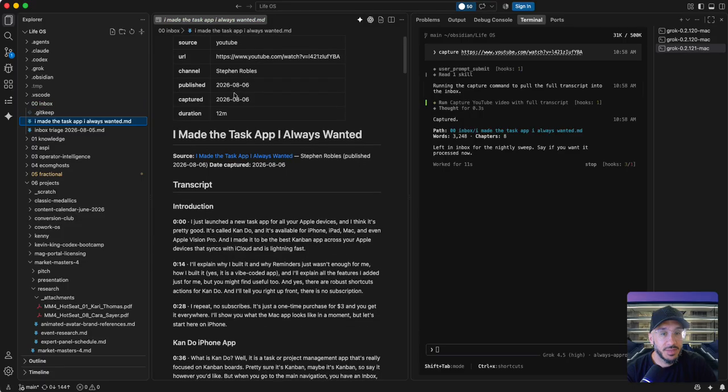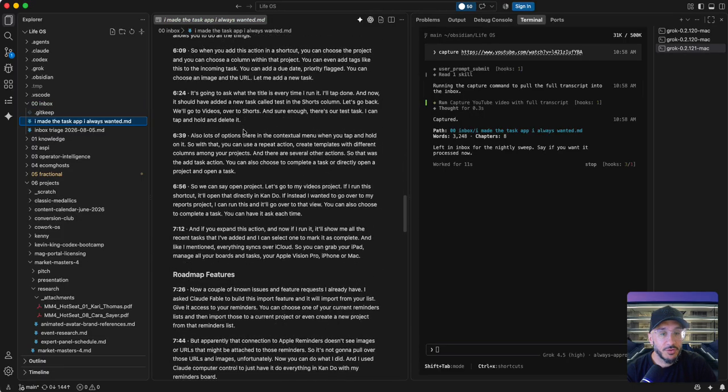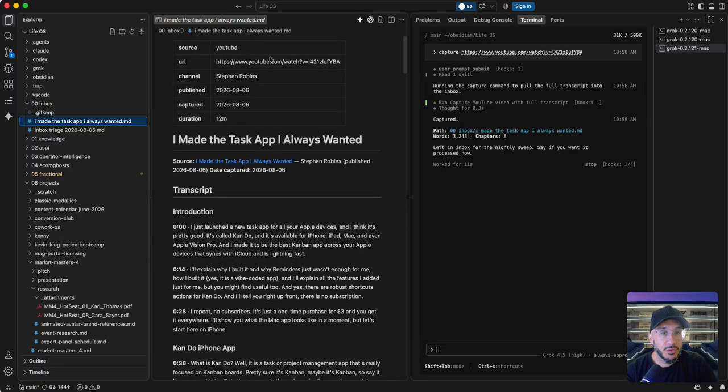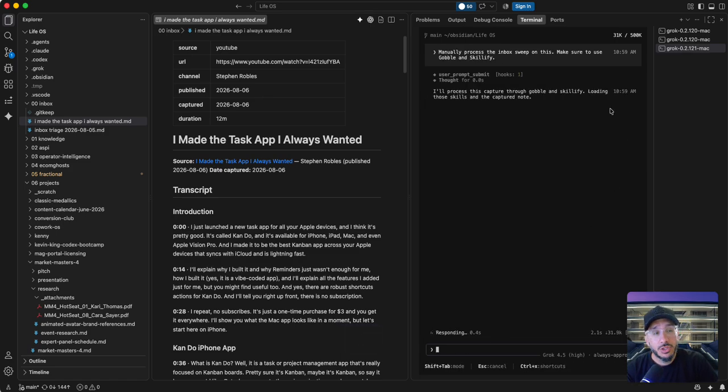So I have the same thing I would have in Obsidian with the full transcript, all this kind of stuff, and then the source link and everything over here. And then at the end of the night, my automation will kick off and it'll process this. I can manually do it, manually process the inbox sweep on this, make sure to use Gobble and Skillify. So I'm manually doing it, so it'll ask me for approval, but on the automation version, it doesn't need that kind of thing. It just thinks for itself because it knows that I'm not the one doing it. I can't give approval for something if I'm not at the computer.